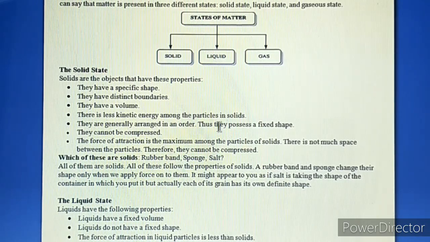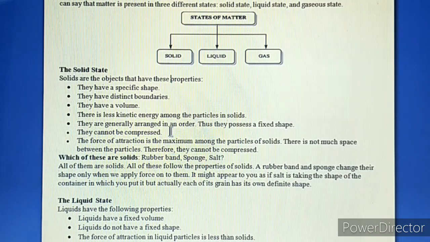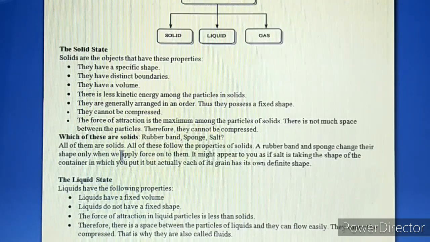and thus what happens? They possess a fixed shape. They cannot be compressed. Why can they not be compressed? Because the molecules are so tightly bound that we cannot compress the solids. And the last property of solids is what? The force of attraction is the maximum among the particles of solids. There is not much space between the particles, and that is why the compression is very, very less.